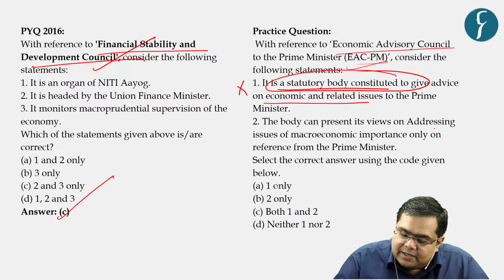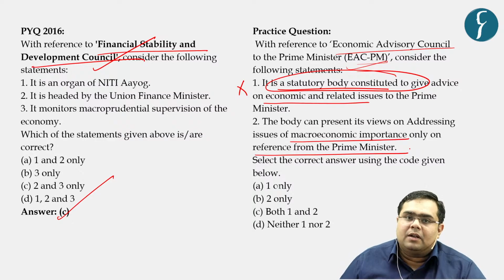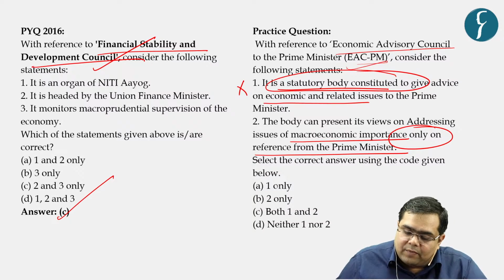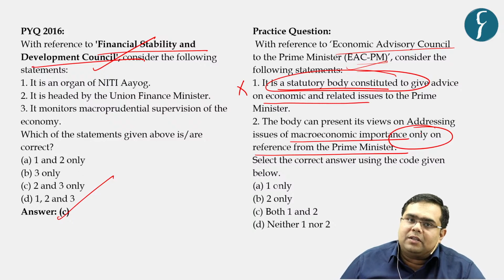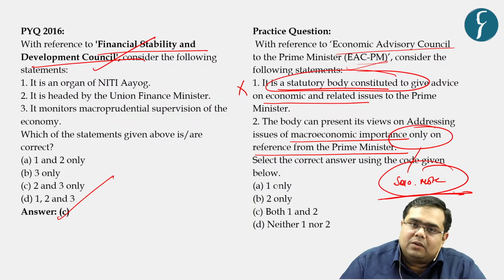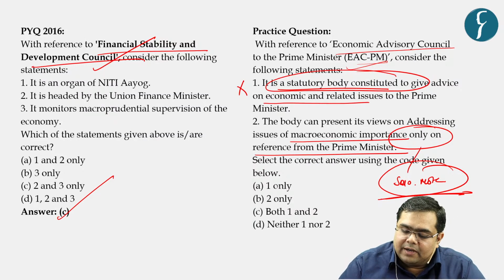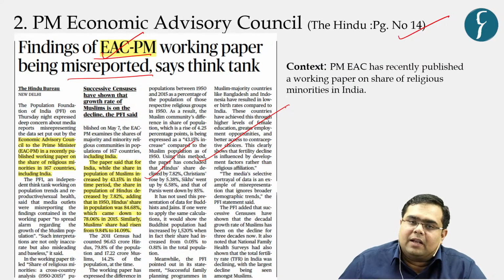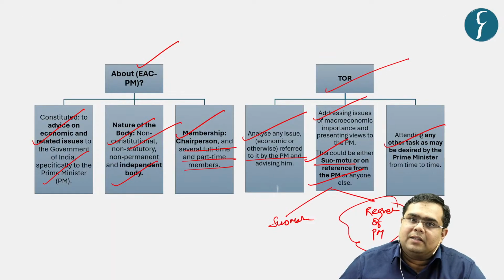Statement 2: The body can present its views on addressing issues of macroeconomic importance only on reference from the Prime Minister. Is it correct? Does it provide advice only on the reference of the Prime Minister? No, it can provide advice suo motu also. Basically, this term suo motu means on its own, right? So it can provide the advice to the Prime Minister on its own. It can carry out the research. For example, this particular paper was carried out as a suo motu research on a particular matter, and the advice was presented from which the news has been framed.